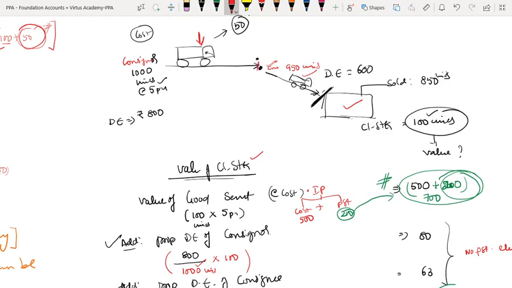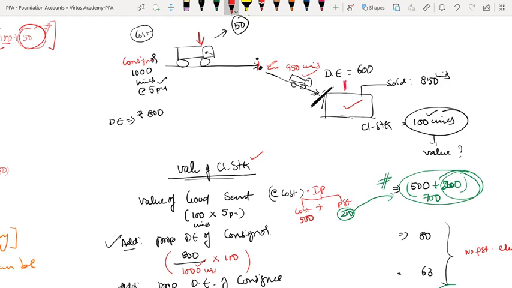If the goods are lost before reaching the consignee, can the consignee's direct expense come? No. Only if the goods have reached the consignee's end and are lost there, then along with consignor expenses, consignee expenses are also to be added. Are you clear?